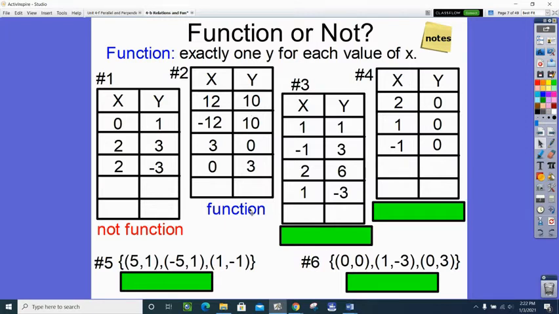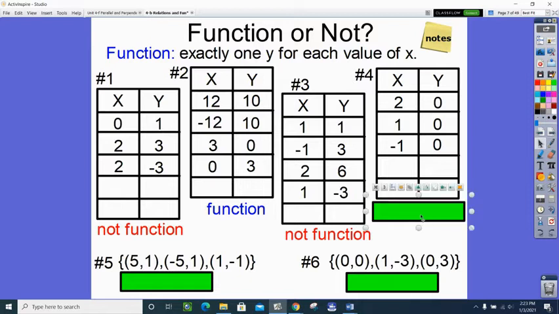Okay, try number 3. So 1 is different from -3, is different from 2, and then that 1 and that 1, because there are 2 repeats on our inputs with different outputs, that would be a big no.